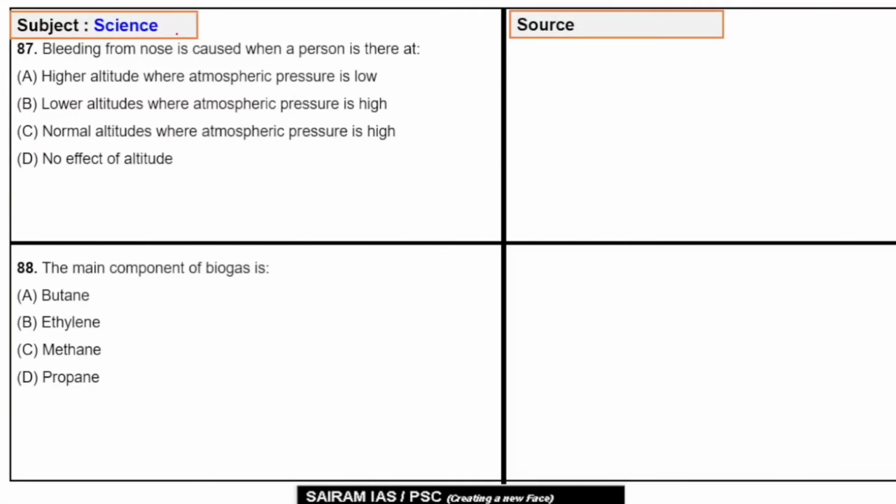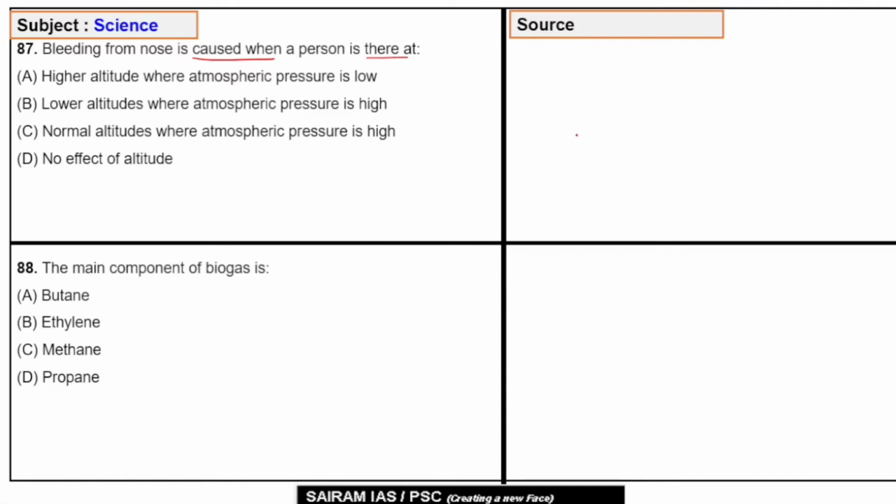Question number 87 says that bleeding from the nose is caused when a person is at option A, higher altitude where atmospheric pressure is low, B, lower altitude where atmospheric pressure is high, C, normal altitude where atmospheric pressure is high, and D, no effect of altitude.